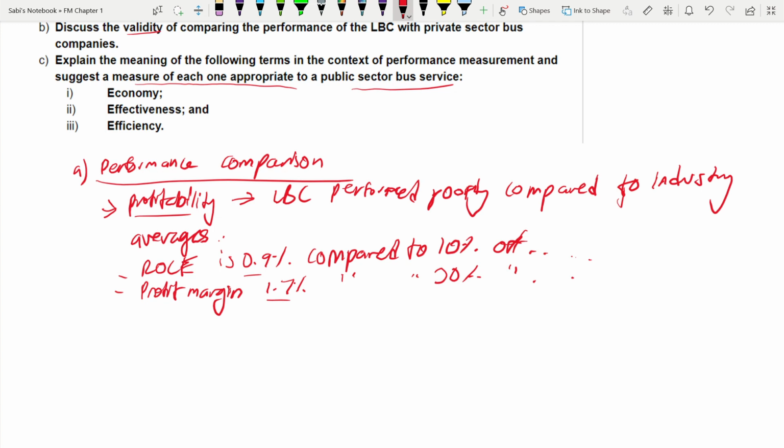You have to give reasons. Yes, you have to give reasons, my dear friend, for why it is low. You can come up with anything for why such a difference could occur in the public sector. So give reasons now. One reason could be that as a public sector provider, LBC has to provide services on less profitable routes also. So you write those reasons.